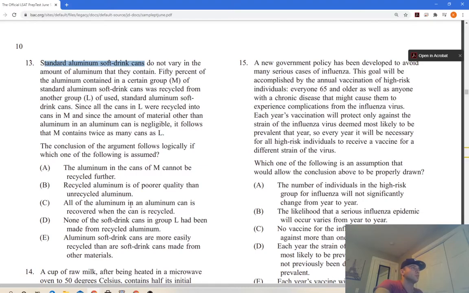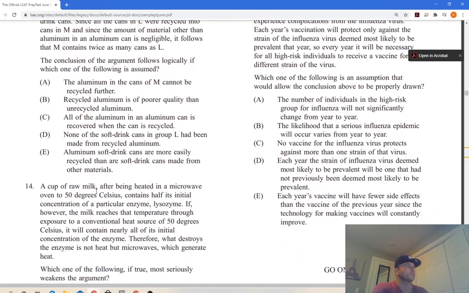This is good because it's telling us the amount of material, it follows that M contains twice as many. So it better be all of them recovered. This is pretty good. None of the soft drink cans in Group L have been made from recycled aluminium. That makes no difference. Aluminium soft drink cans are more easily recycled than other soft drink cans. This one's C. This one's C, 100%. All the other answers are just trash. So you can know this one's C, pretty sure.